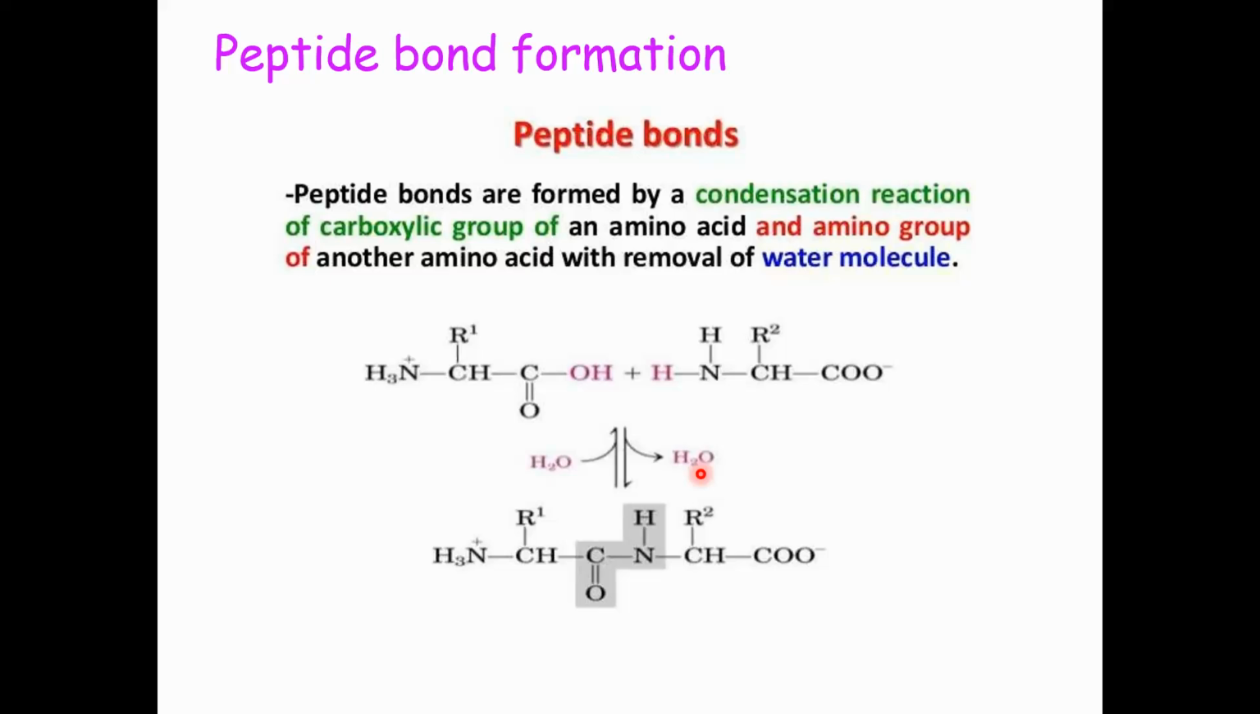A peptide bond is formed between two amino acids by a condensation reaction. The amino group of one amino acid releases its hydrogen, and the carboxylic group of the other amino acid releases a hydroxyl group. The bond that forms between these two amino acids is a peptide bond, and in this reaction a water molecule is released.